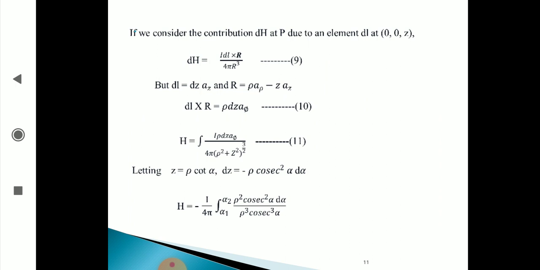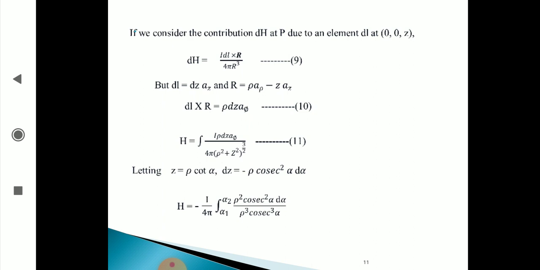Therefore, I want to find the magnetic field intensity H by integrating that. By substituting, I rho dz a phi by 4 pi into rho square plus z square whole to the power of 3 by 2. Let z is equal to rho cot alpha, then dz becomes minus rho cosecant square alpha d alpha.